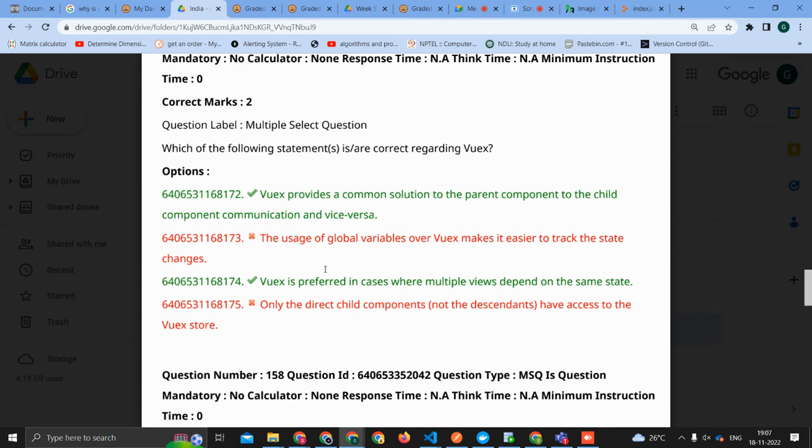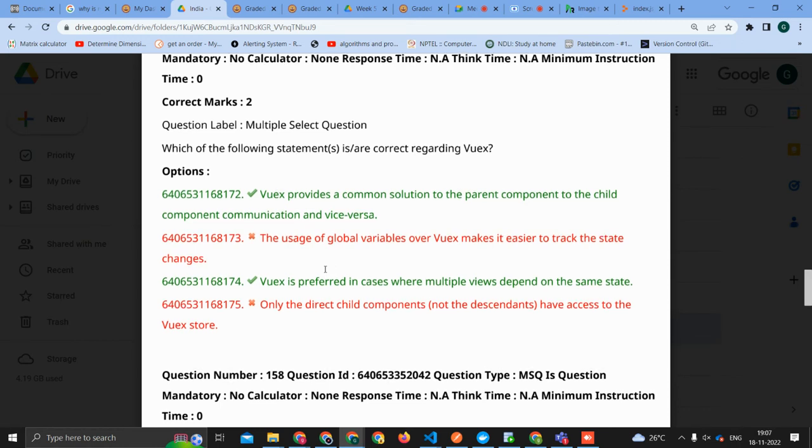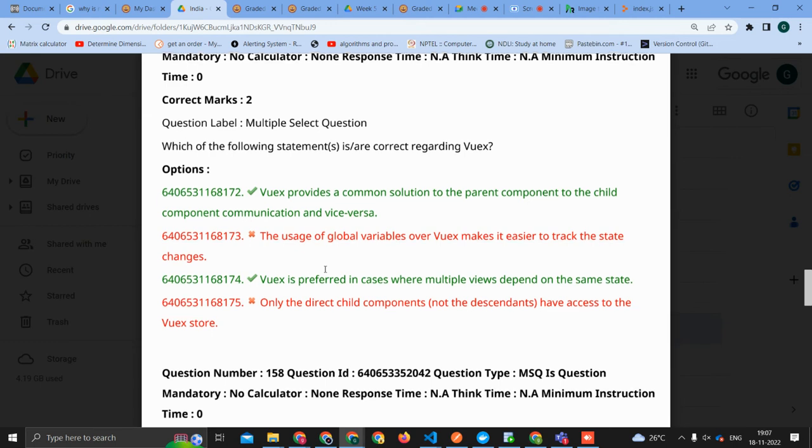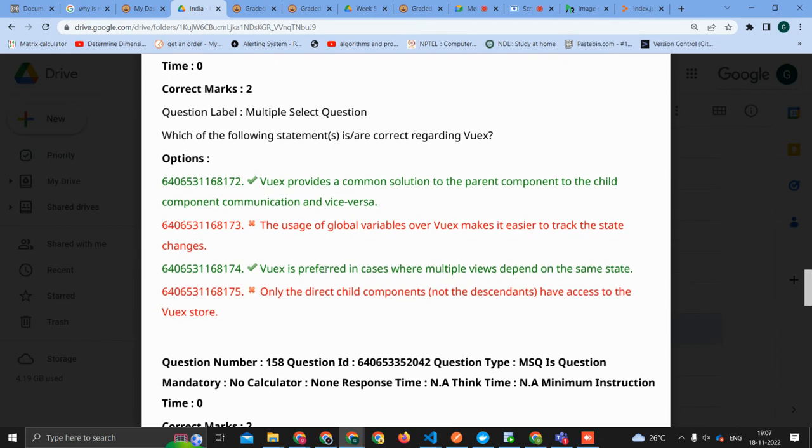Vuex is preferred in cases where multiple views depend on the same state. Yeah, this is the definition of Vuex, why we use it. Only the direct child components, not the descendants, have access to the Vuex store. Ideally, not all have access. Yes, we have global access.